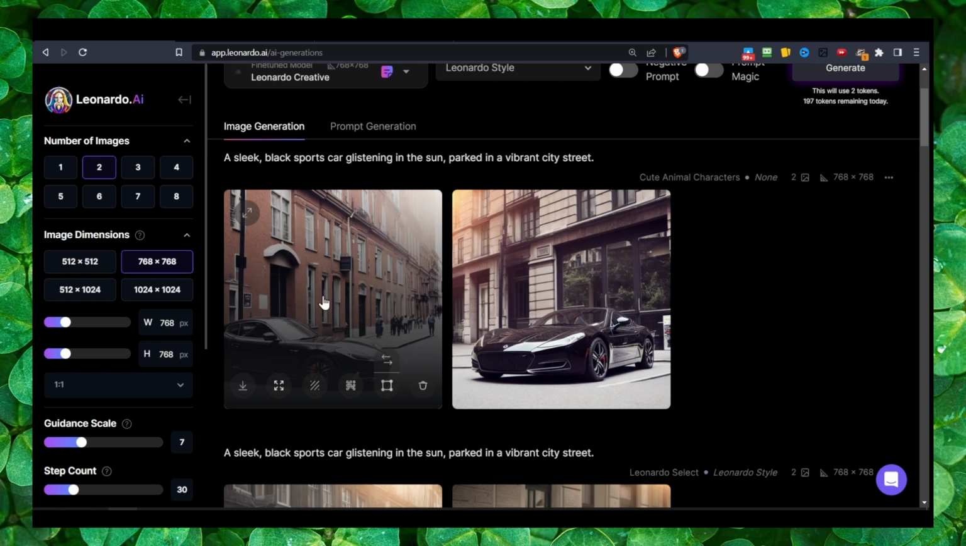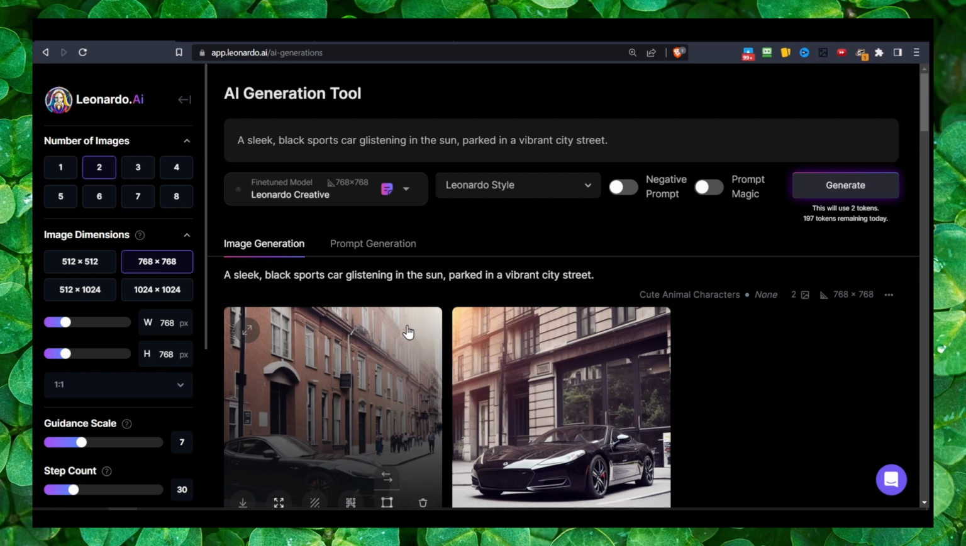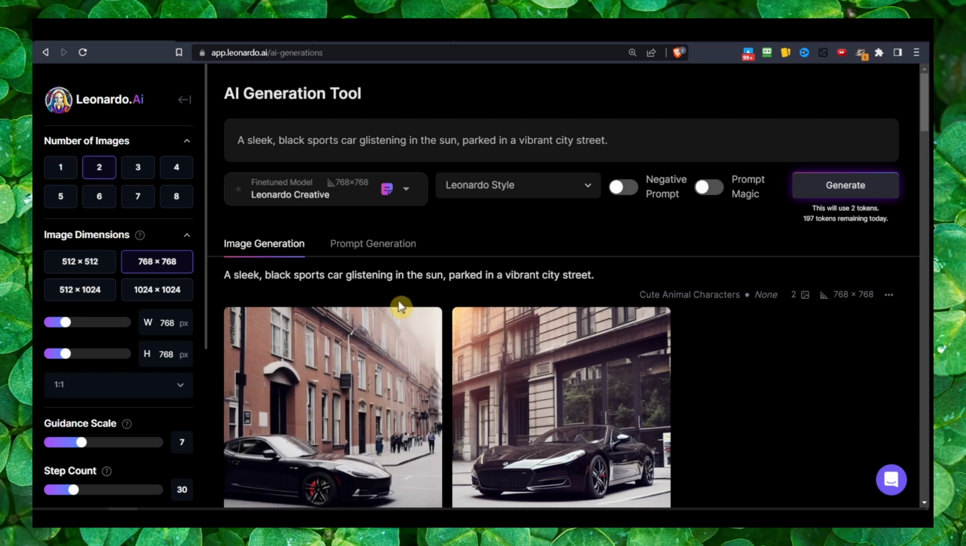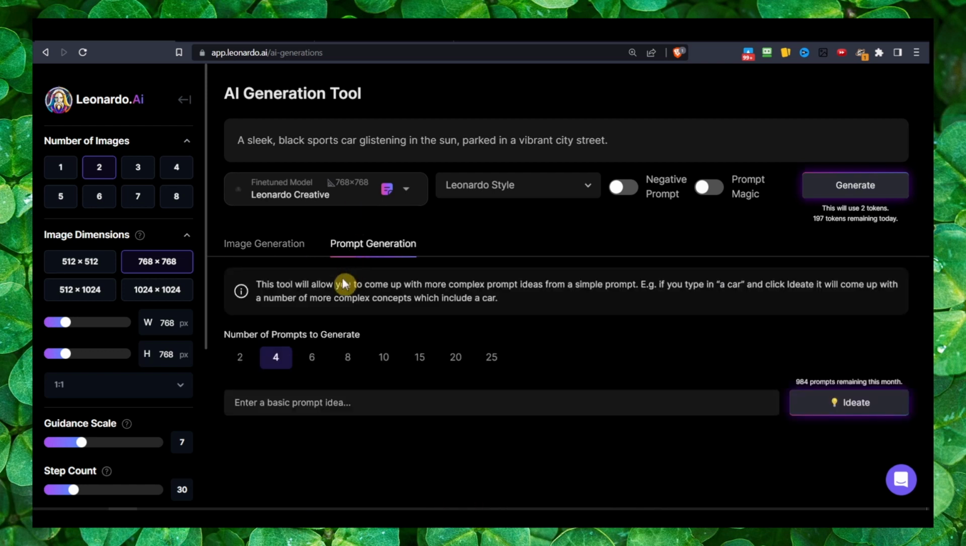Also, after you generate the image, you can download the image, you can unzoom image, you can also remove background and upscale image. I think that can help you a lot. And at the same time, there's another option here. It's called prompt generation. I think it's very useful.